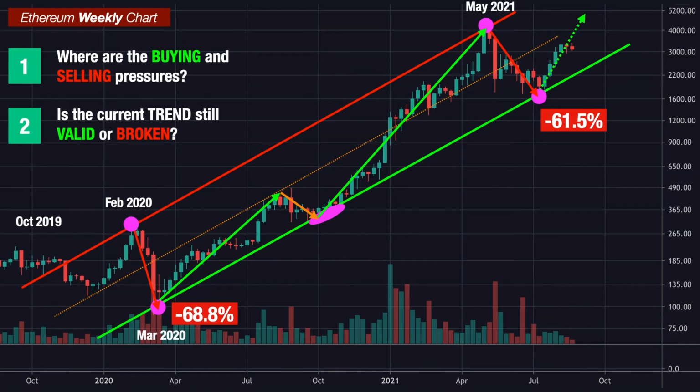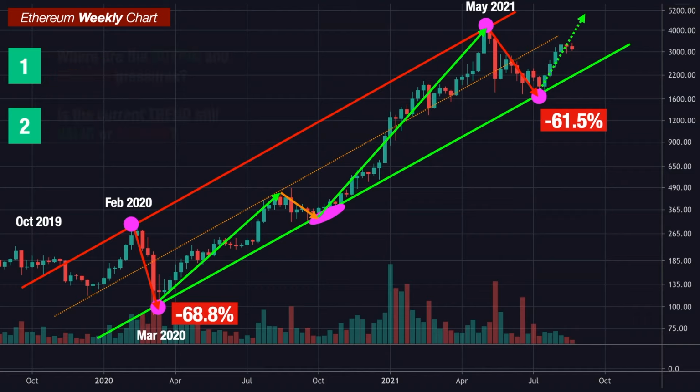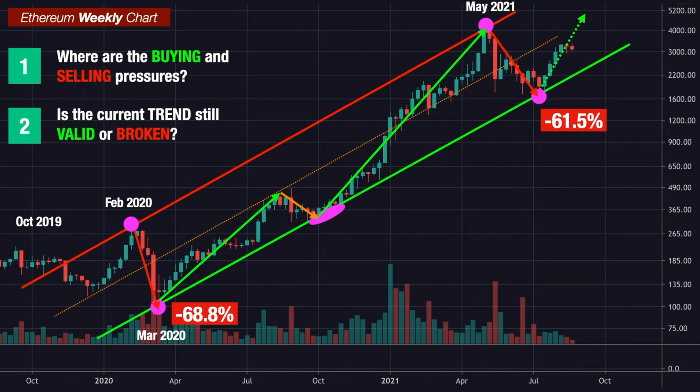No matter what kind of trading strategies you use, as long as your trade decisions are based on technical analysis, then you always need these two pieces of valuable information. And very fortunately, right now, Ethereum is forming this perfect textbook uptrending channel and showing us exactly where the buying and selling pressures are and how long this current trend will continue going up.